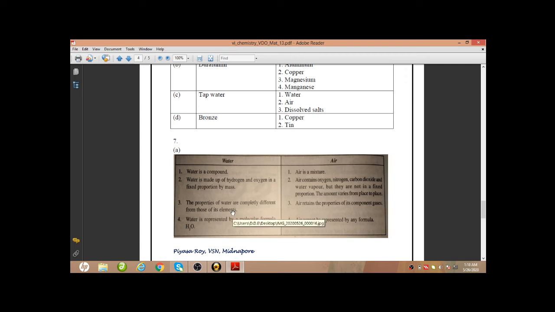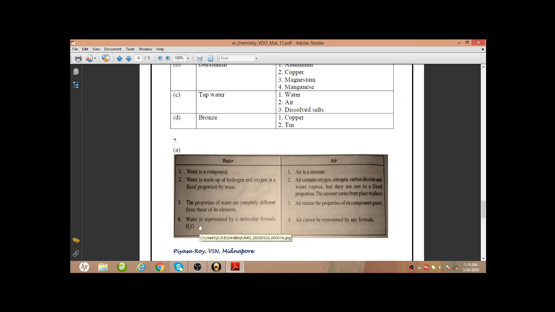Next, the properties of water are completely different from those of its elements, whereas air retains the properties of its component gases. So whatever gases are mixed in air, all the gases will show their individual properties because there is no chemical bond between them. They just exist together without any chemical bond.